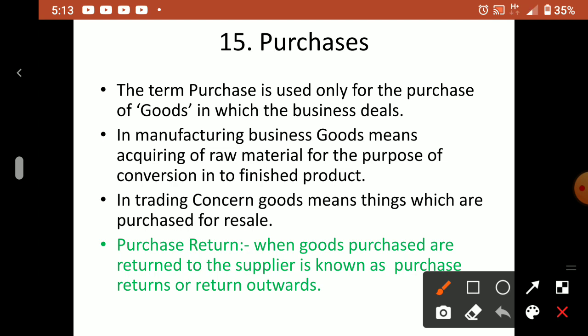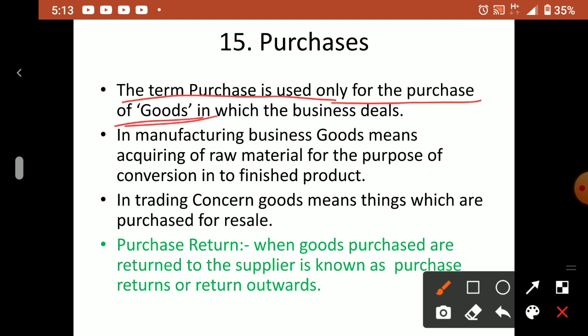I will not write clothes, I will not write some other name, I will write purchase. This word purchase will be repeated all throughout the business. That shows whatever he purchased for sale. So the word purchase we use only for the items which the business is dealing with, and that item is kept for sale. That is why it is said the term purchase is used only for the purchase of goods.